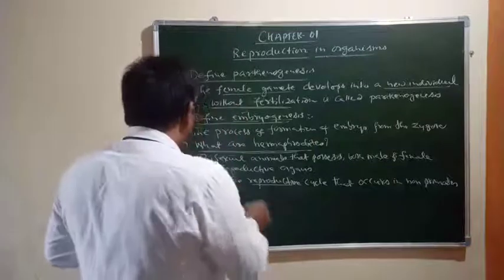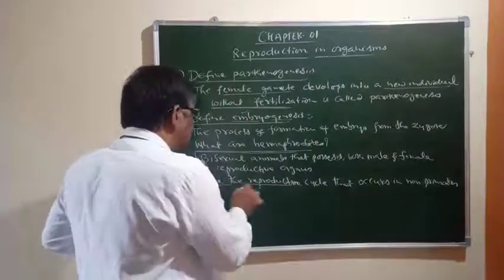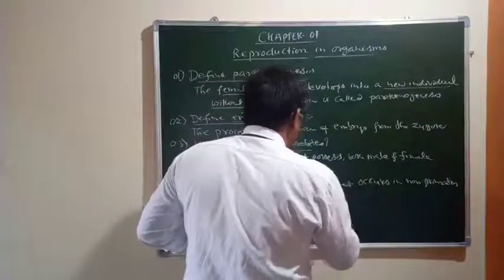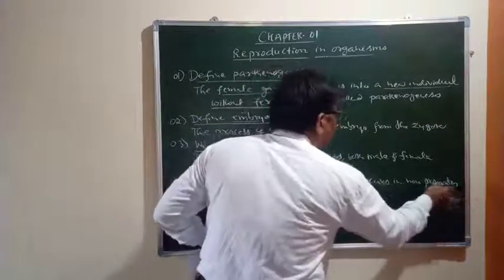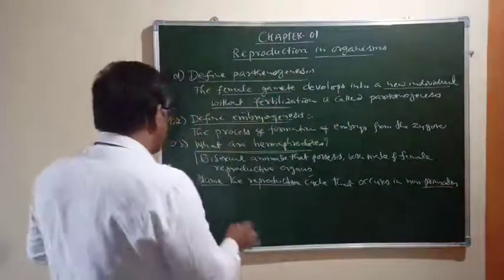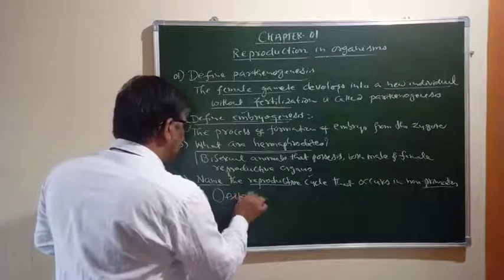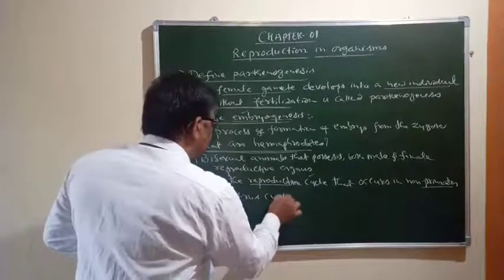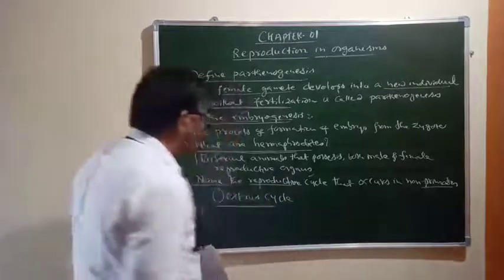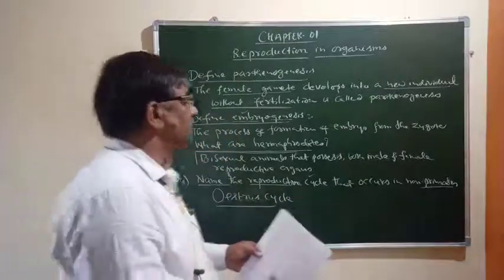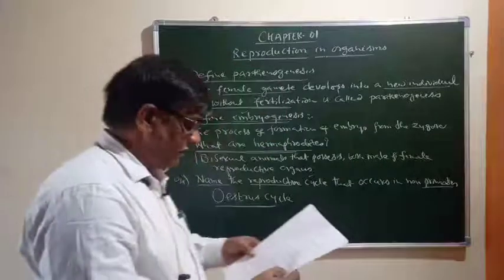The expected answer is estrus cycle. Estrus cycle is the reproductive cycle which takes place in non-primates.